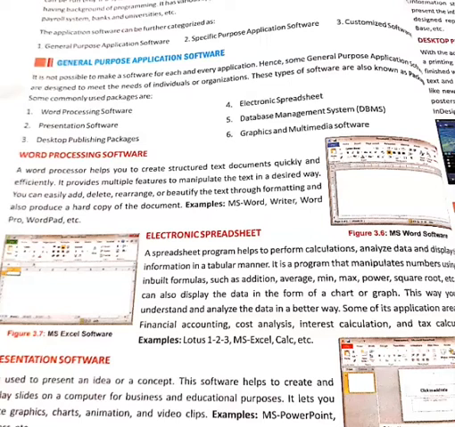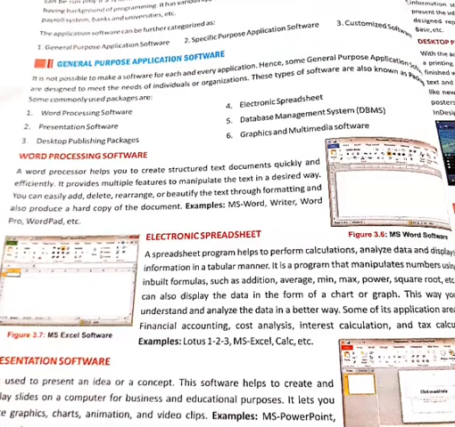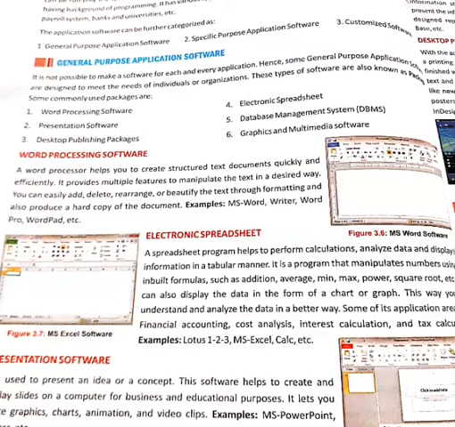There are different types of application software, categorized into three major categories. The first category is general purpose application software. The second is specific purpose application software, and the third is customized software. Here we will discuss the meaning of general purpose application software.